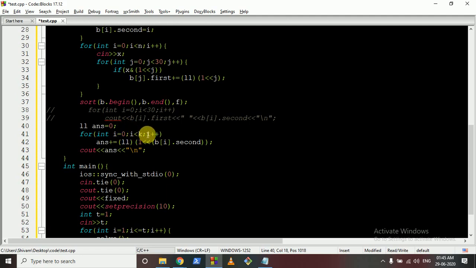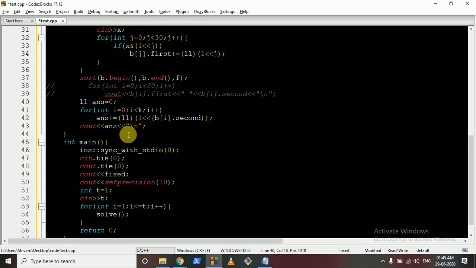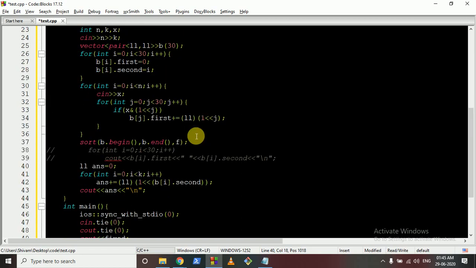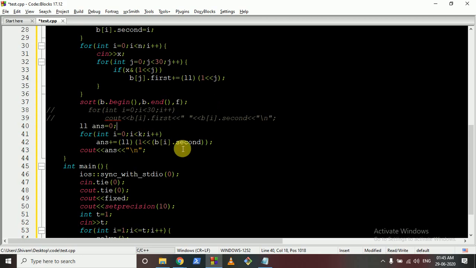Then we'll iterate over all the values from i to k, because we have to take out the k set bits. What we will do, because it is sorted, whichever bit position we want is stored in the i dot second position of this vector pair. So that's what I'm adding: we'll add that bit position, convert it to long, and add it to the answer. Finally we'll return the total answer, the x we have found.